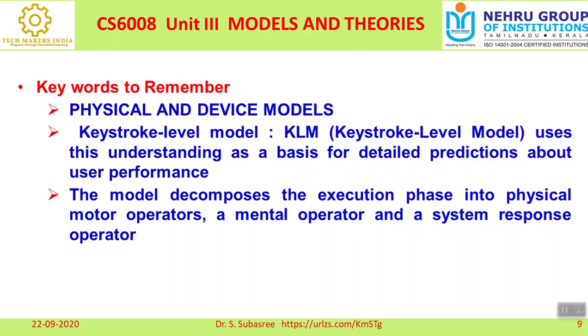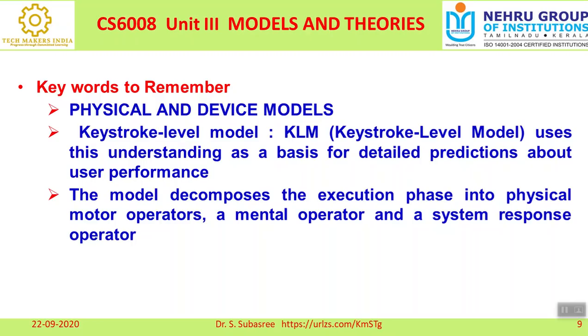So what is the meaning of motor operator? By clicking a mouse, right? There are four options. You are going to click any one option, is it not? That is called a mental operator, because by applying your knowledge or by understanding the concept, you will be selecting one option. Then for that, the system has to send a response, is it not?